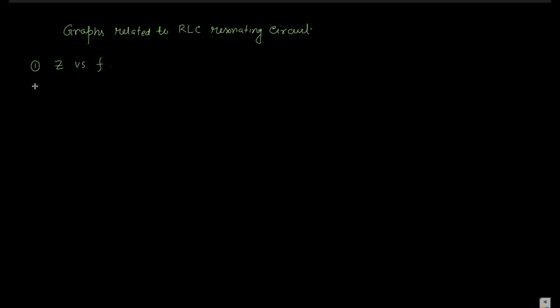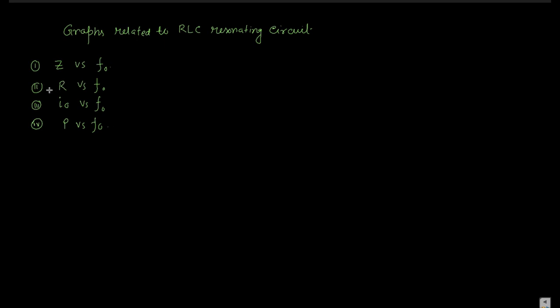Second one is R versus F. F is the most important parameter over here, because depending upon the frequency, the resonance happens. Third one is I naught, the resonating current, versus F, FR or F naught. Then the fourth one is P versus F naught. So these four graphs you have to draw.